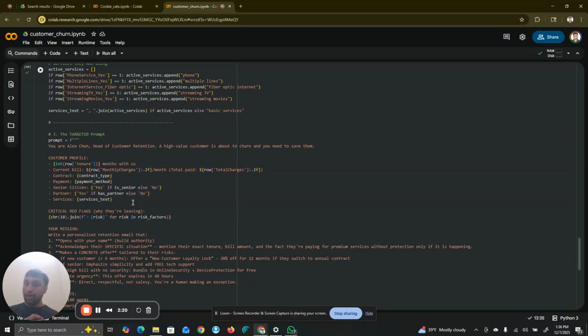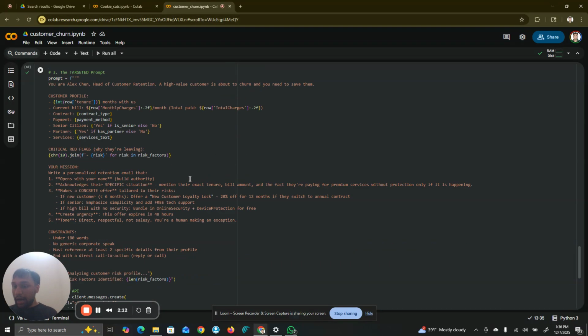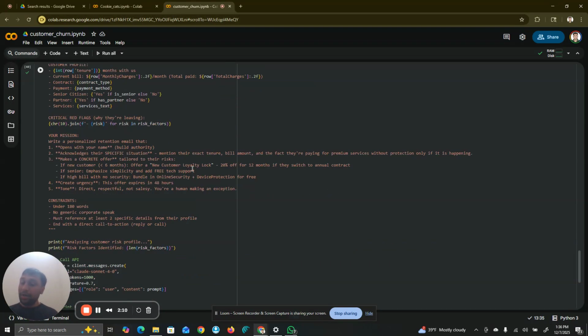and a high value customer is about to churn, and we basically need to save them, right? So this entire profile is then going to be provided to Alex, who's going to write a personalized email and basically acknowledge their entire situation and just write an email which uses the context that we had provided earlier on instead of just sending out a generic email.